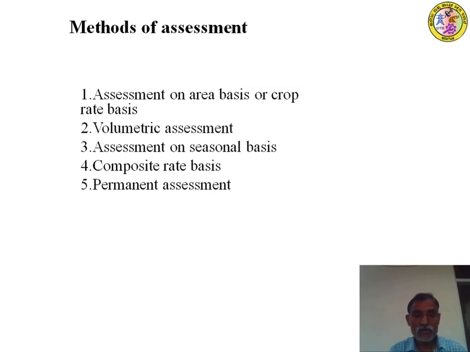Volumetric assessment. This is important. Volumetric assessment is nowadays practiced throughout the world and recommended, because this is an accurate method. Why is it accurate? In order to check the disadvantages of water misuse, the volumetric method is more useful, because the water supplied to the field or farmer is measured in terms of volume, in cubic meters of water. For that cubic meter of water, he has to pay, whether you grow different crops, whether you use it properly, and so forth.